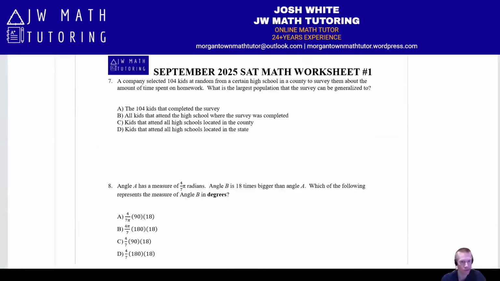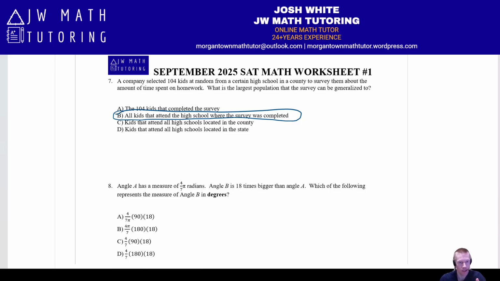Now let's take a look at problem 7 at the top of the next page. So in this problem, you have a certain number of kids at a specific high school that complete a survey. And it basically wants to know what's the largest population that you can generalize the survey to. So this is essentially a survey design, statistical methods type question. The correct answer for this problem is going to be letter B.